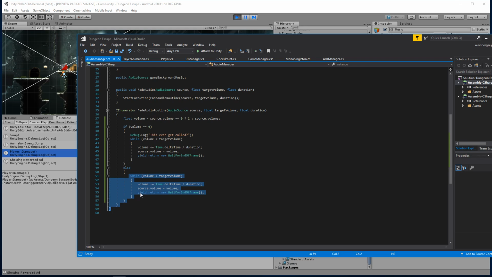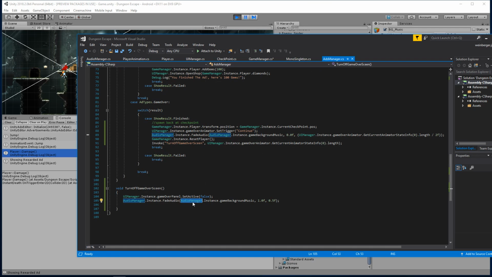Regardless of the Google ad taking over the audio, I'm noticing you start the fade out when you close the ad. Yes, we do start the fade out when you close the ad, because we want you to be able to see it. Yes, it is the same time as restarting the player, which is why on the ads manager here, we have this turn off game over screen, which happens after the animation plays.